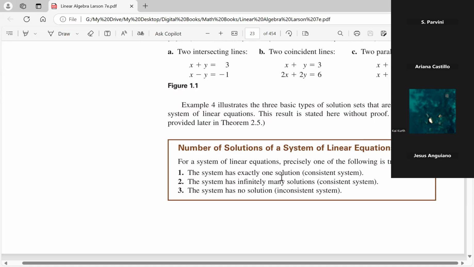Now, ideally, we would like to work with case number 1. We would like to have unique solutions, only one solution. Not having a solution, of course, is not good. Having too many solutions is not good either, right? So number two, a system that has infinitely many, we go as far as calling it a dependent system. So it's not only consistent, but it's dependent. So dependent systems have infinitely many solutions to them.